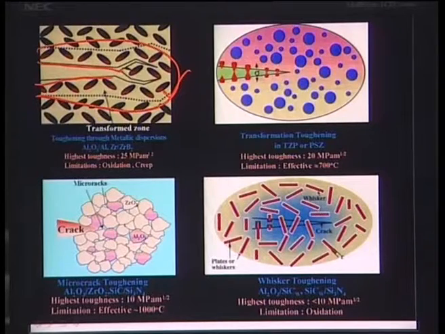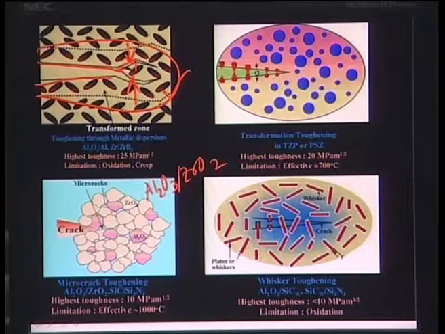That increases the volume expansion, which is indicated here, and then it experiences a compressive stress field, and that leads to the toughness of these materials.